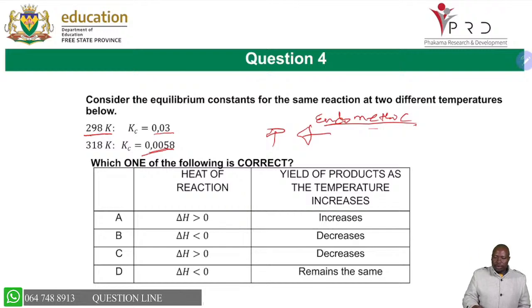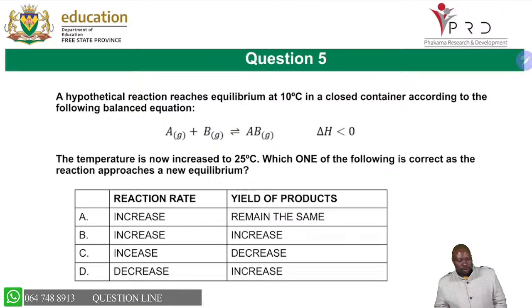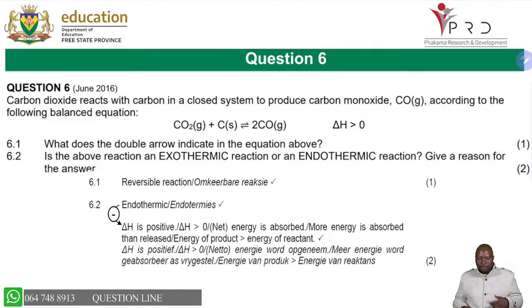So you will know that the yield of the product, as the temperature increases, must decrease. So our options are either D or B or C, because as we increase temperature, the Kc decreases, which means the reverse reaction is favored. Then you are able to check that the heat of the reverse reaction must be endothermic. Then we are able to choose option number C. It's a nice high order question, but we are able to respond to that. So you can do as many problems as possible.